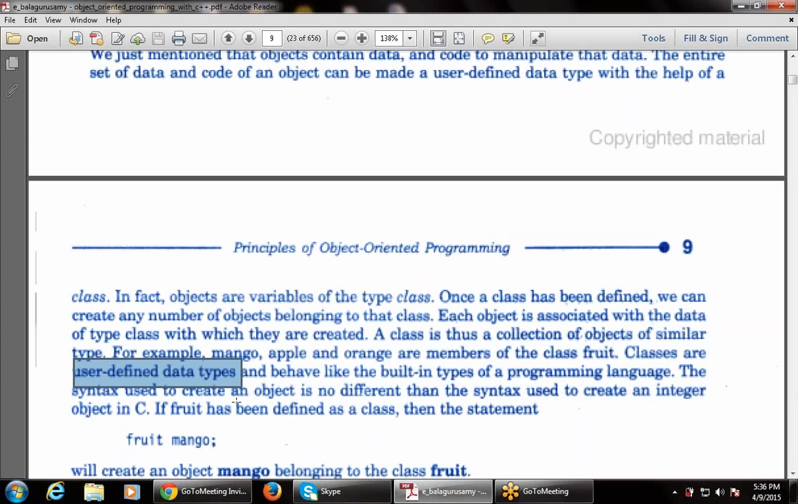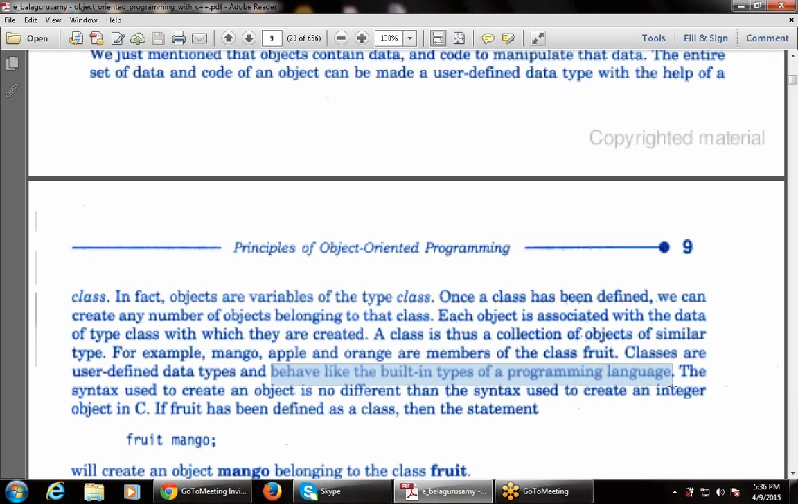So a class is a user defined data type, like a structure in C. The user can define the class according to their requirement. You are a user, you can make any class, you can insert any data, you can insert any functions in the class, and you can add any objects in the class.